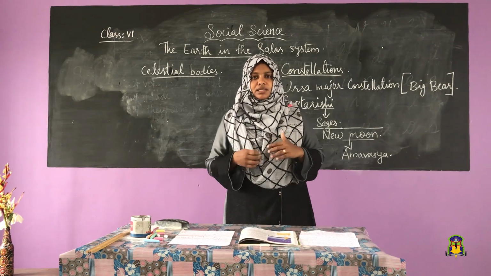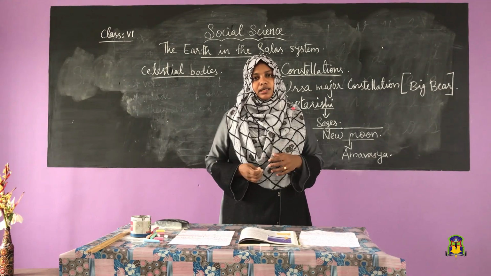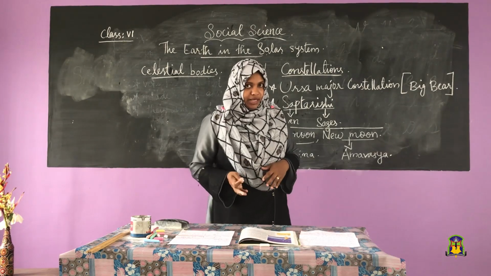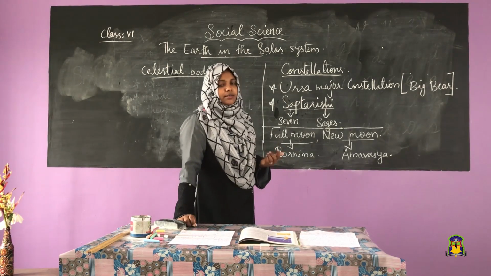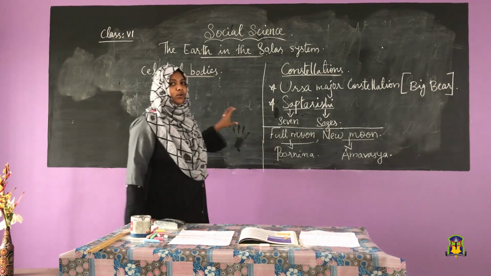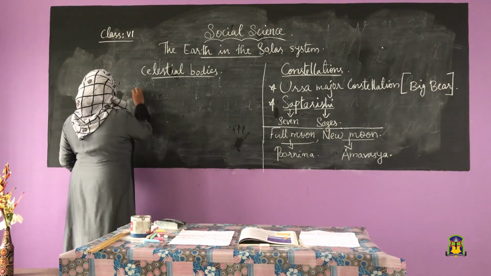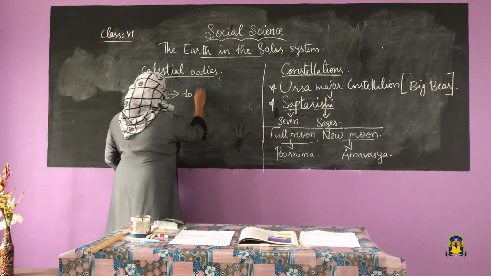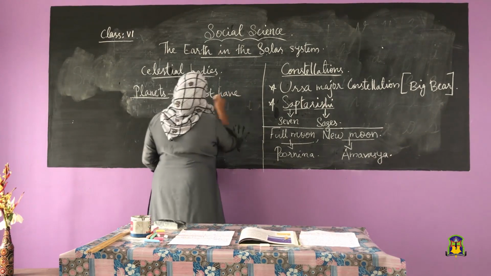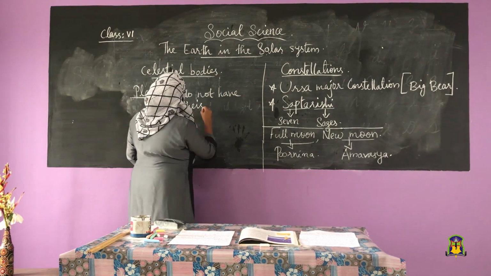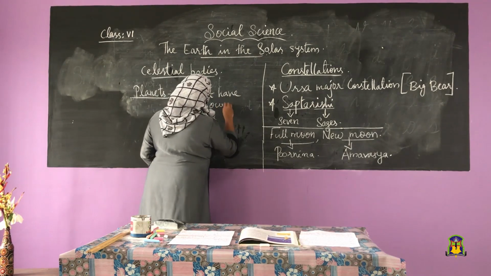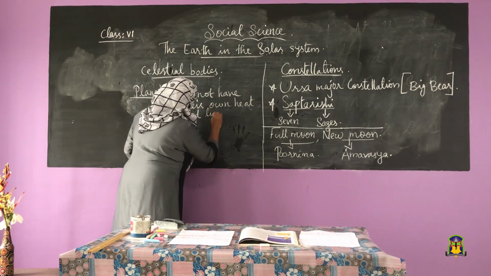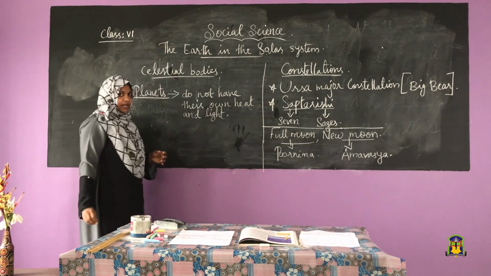For example, our planet Earth gets light and heat from the sun. So the sun is also a star.